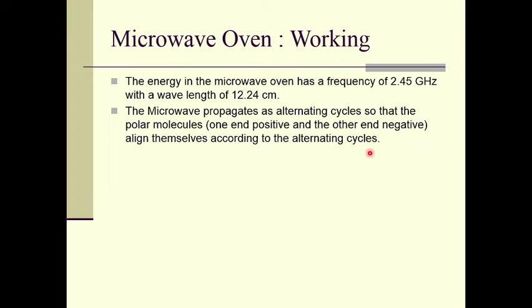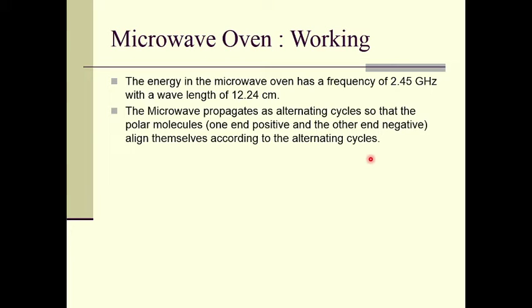Here in this oven, we use water, right? So water molecules are there inside the food. A water molecule is also a polar molecule, where the H atoms have a slightly positive charge and the oxygen atom has a slightly negative charge, and therefore the H2O molecule is polar, right?